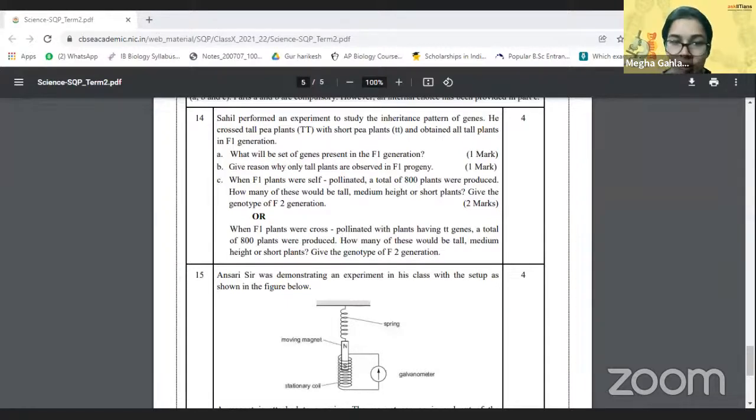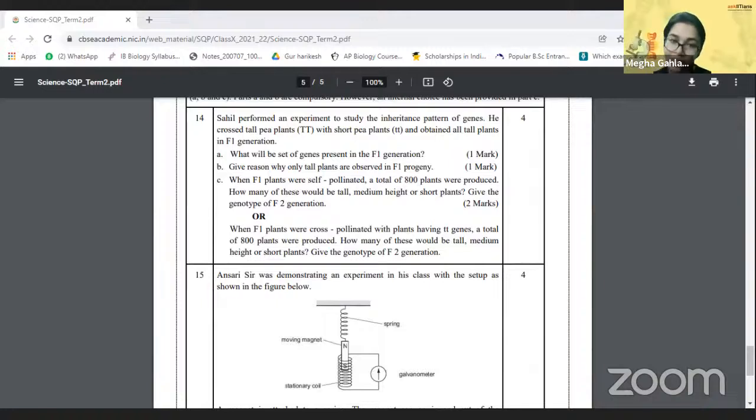Make sure that you mention the cross, write the specific words, and mention the breakdown of the number of plants. Write everything underneath, that this one is the tall, this one is the short, this one is the homozygous, this one is the heterozygous. Make sure you make the complete thing. Are we clear?